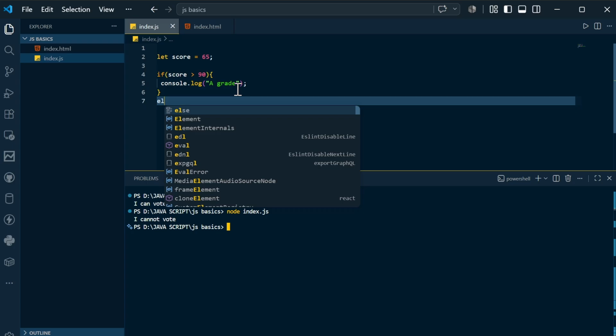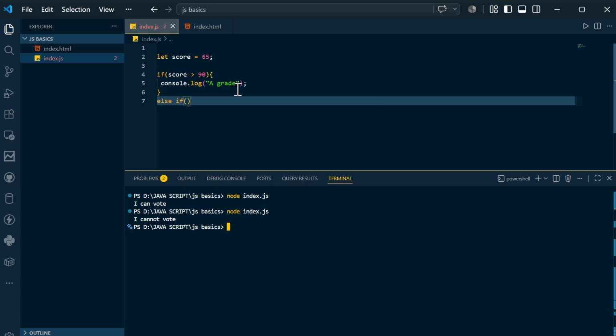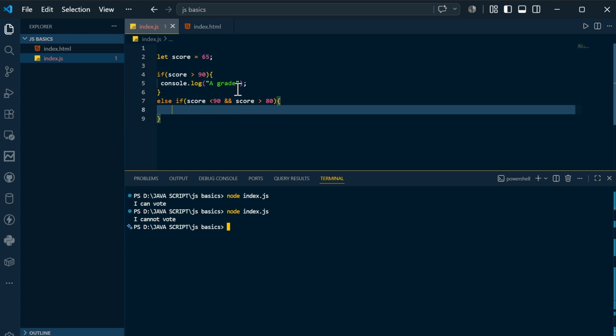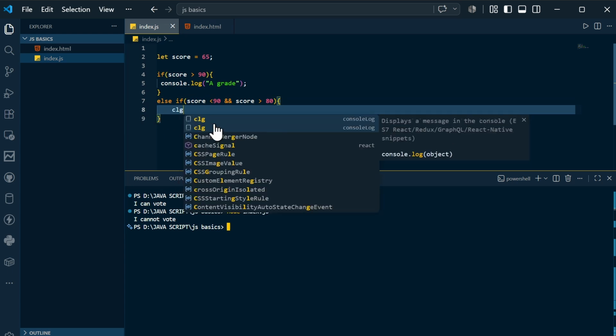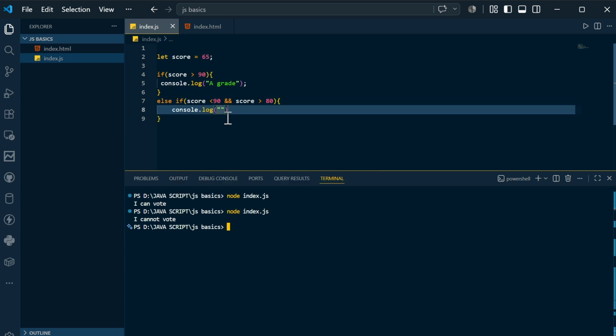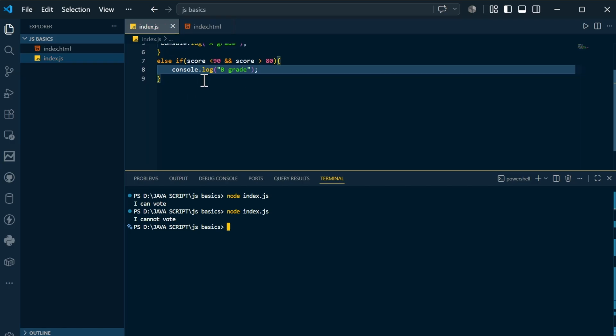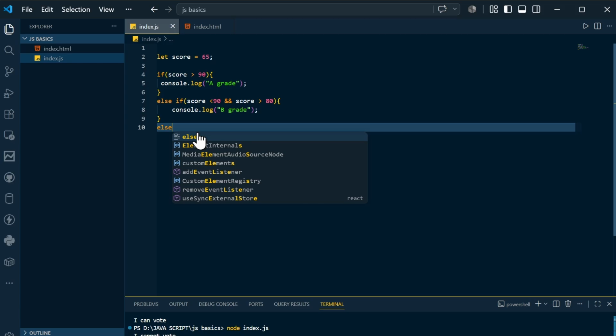And then there is something known as else if. Inside this else if, you can mention another condition: if score is less than 90 and score is greater than 80, then this block will be executed. Let's say I say B grade, because between 80 and 90 I will consider it B grade. This is another grade. Similarly, in the same fashion, you can also mention another else if condition.